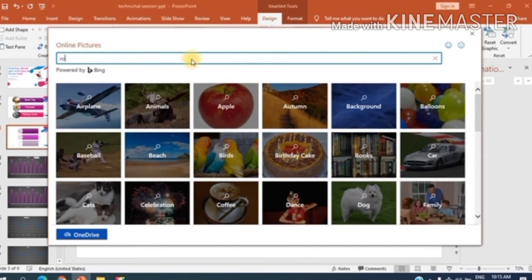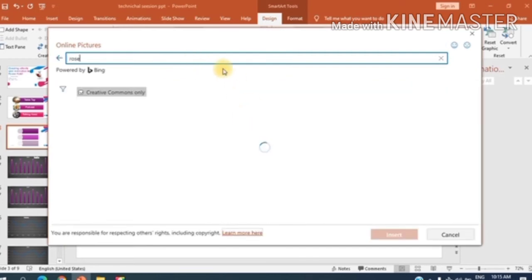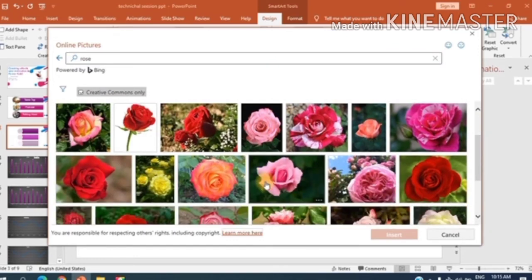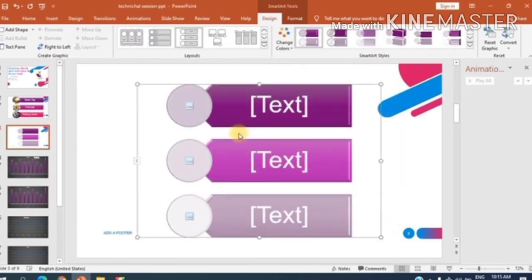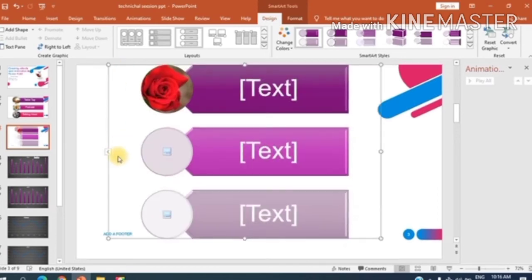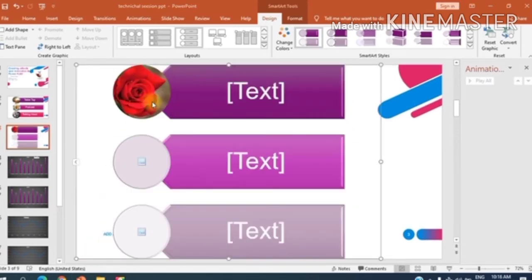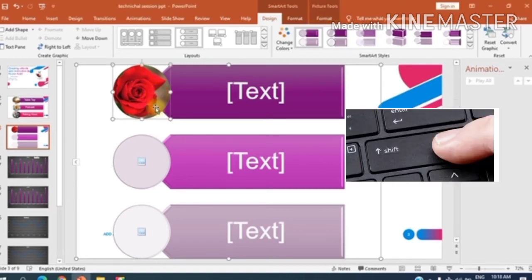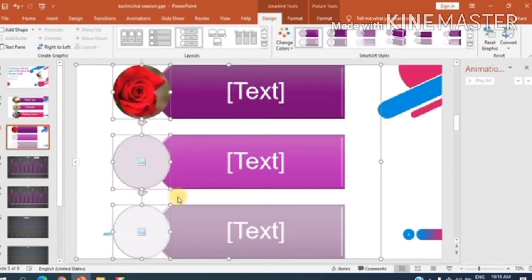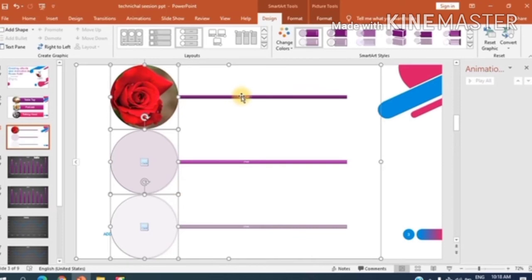I am going for online pictures. Let me select a rose. Yes, I am selecting this one and click on insert. Yes, my image is here now. See, now if I want to change the size of this circle, suppose I want to enlarge it, so what will I do? I will press the shift button and then select all the three circles, and now I can enlarge the size.